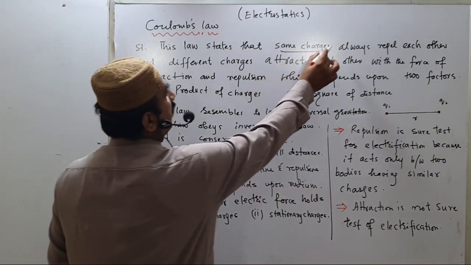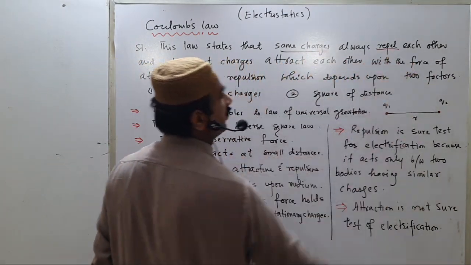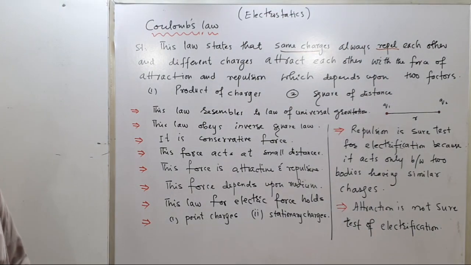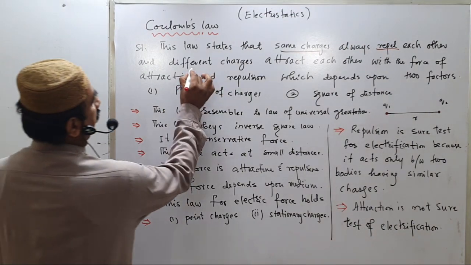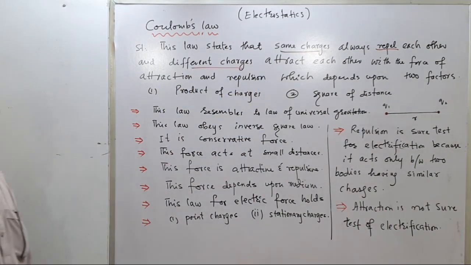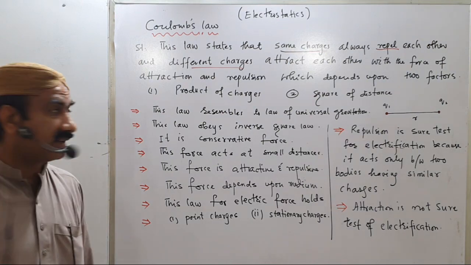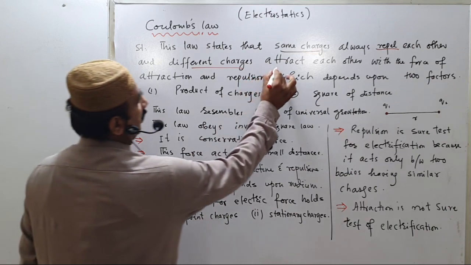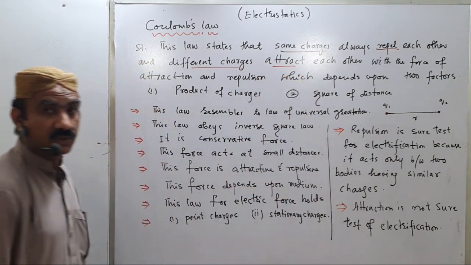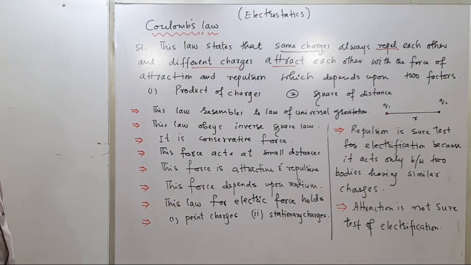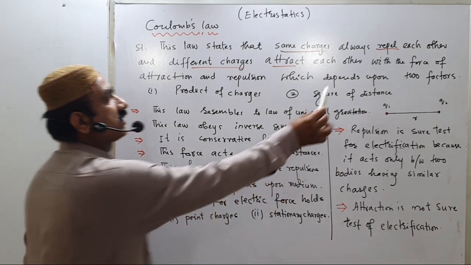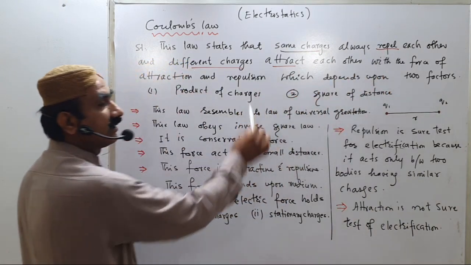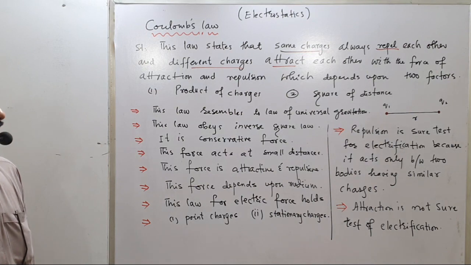repel each other, and different charges, meaning one positive and the second negative, attract each other. Two forces are the focus here: one is the repulsive force and the second is the attractive force between the two charges.